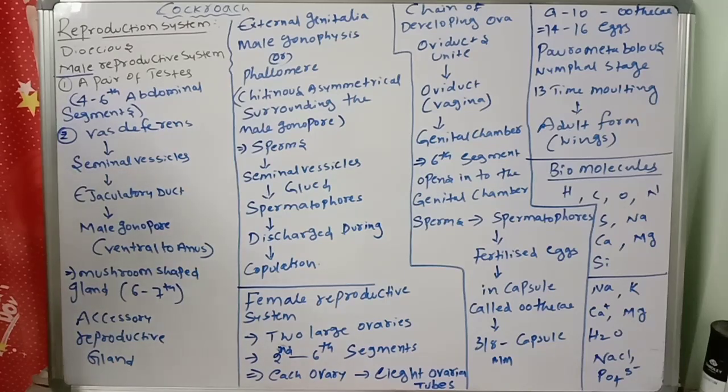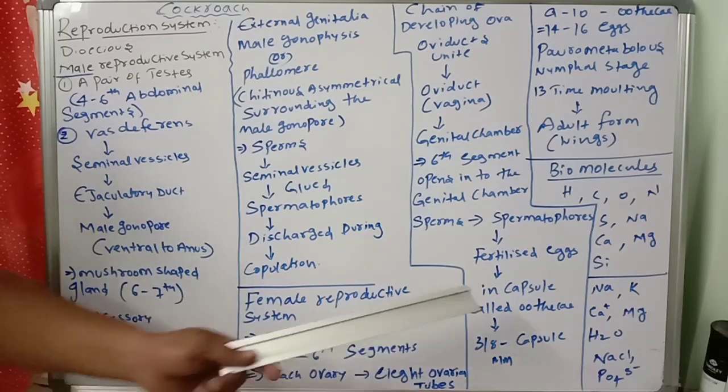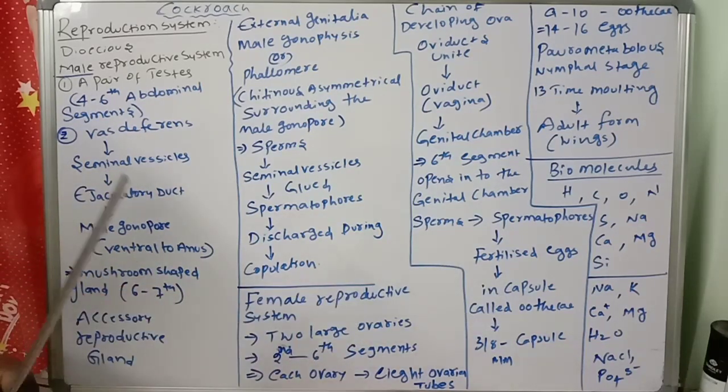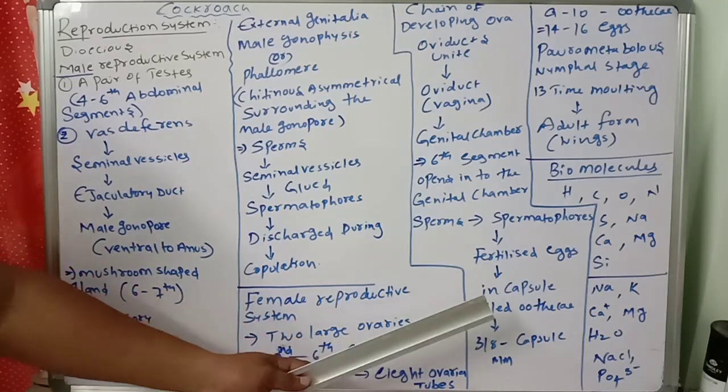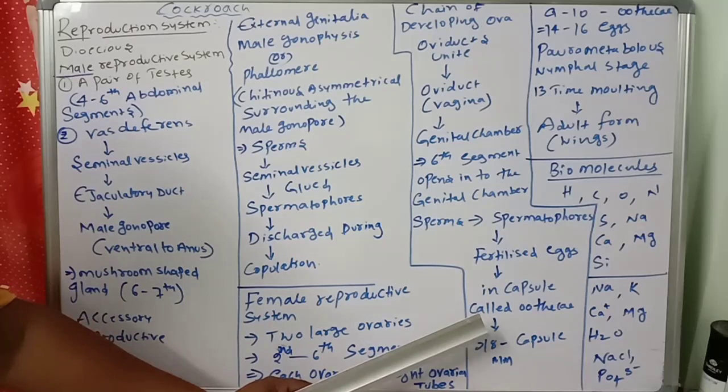So eggs are there, sperms are there, so their fertilization takes place in the female. Now what will happen? Ootheca will be formed. Ootheca means nothing but what? An encased capsule. The fertilized eggs are encased in the capsule called ootheca. So this ootheca is dark reddish. What is the ootheca color? A dark reddish to blackish brown capsule.